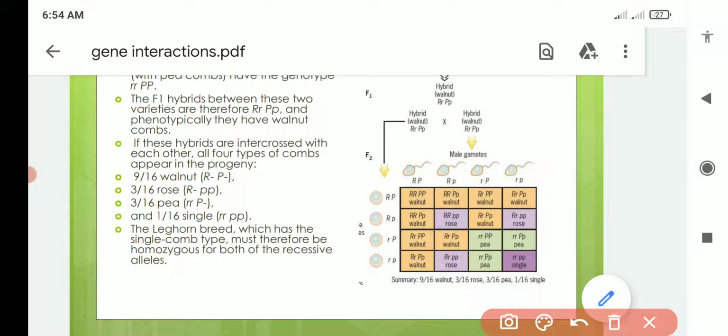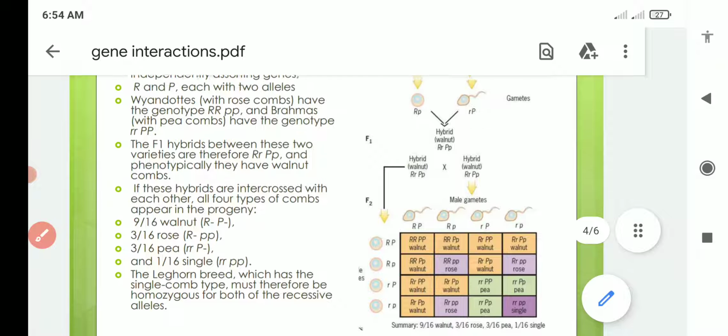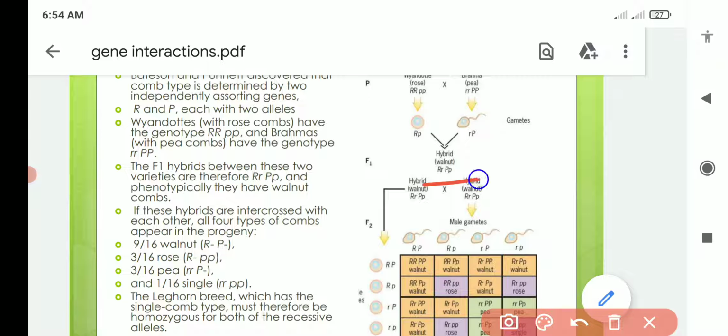basically in the characteristic 9:3:3:1 ratio. So we have already discussed the law of independent assortment when we were discussing Mendel's laws, and we have discussed that when we are making a dihybrid cross, basically this is a dihybrid cross, you can see here, because two genes are involved, one is the R gene and one is the P gene. When two genes are involved, when we cross those individuals, this is known as a dihybrid cross. Okay, monohybrid was when only one gene was involved in a cross, and this is dihybrid.